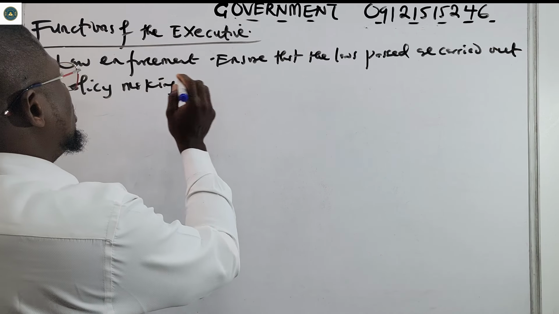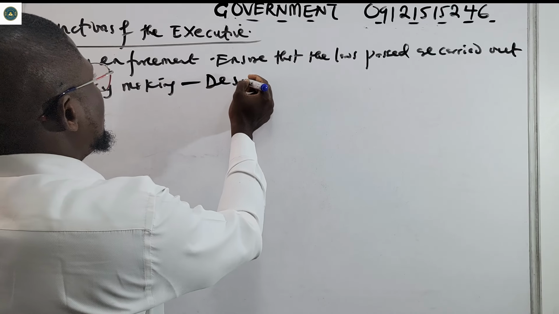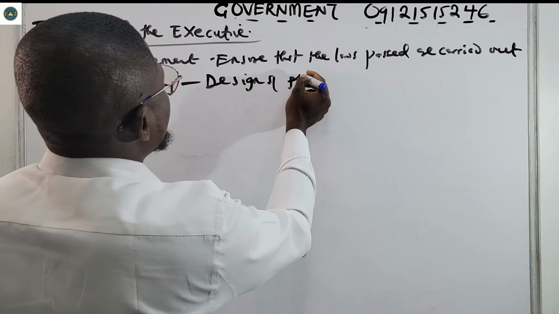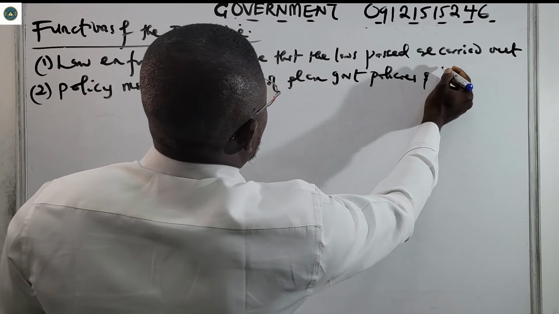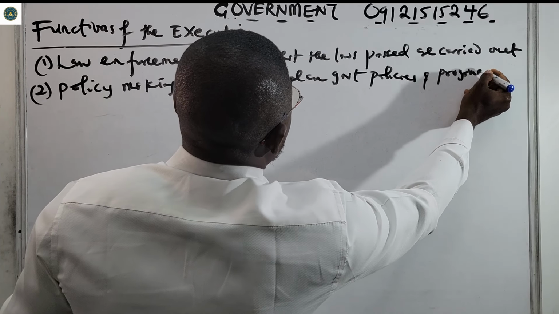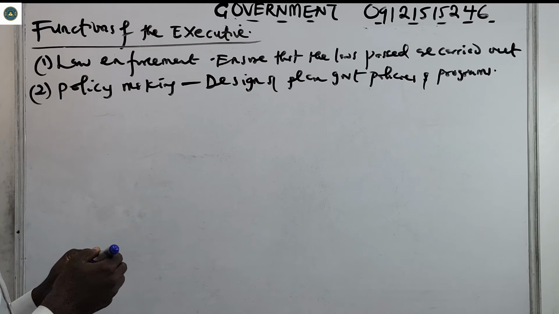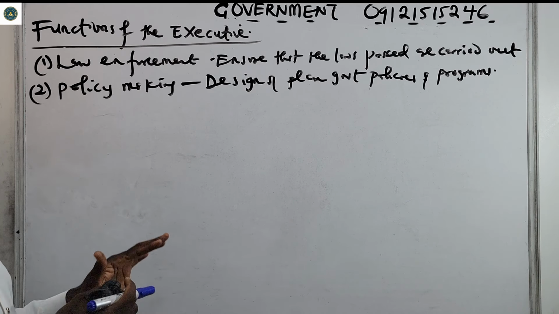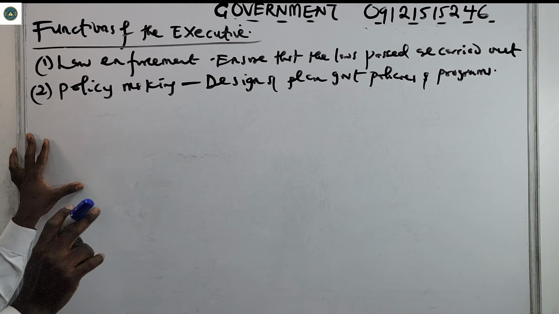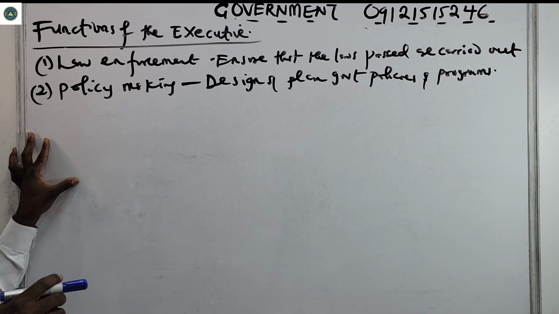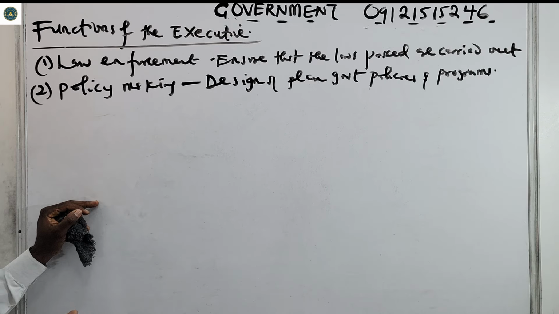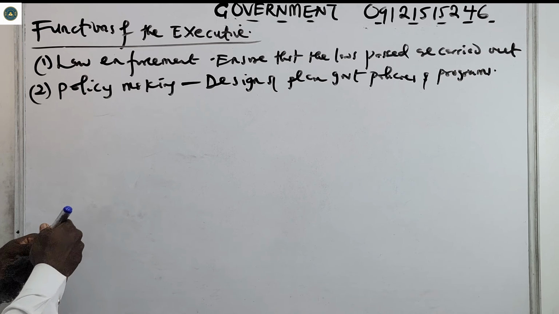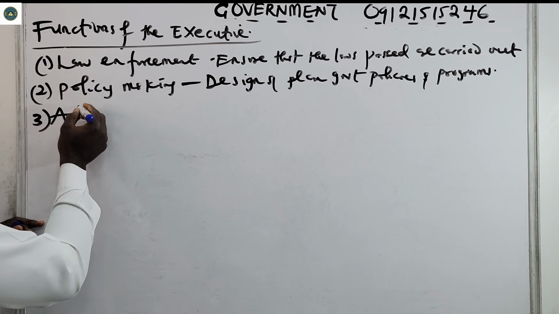So number 2, policy making: they design and plan government policies and programs. That is another major function of the executive. Then number 3 is administration. They run the day-to-day activities of the government.